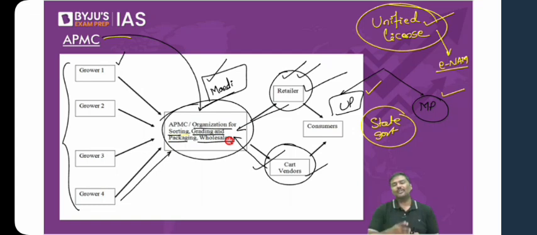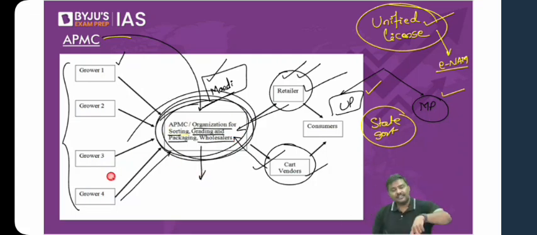Now have a look at this. All these crops will come to the APMC market. Don't you think the APMC market should have infrastructure for warehousing, sorting, grading, and packaging? Any problem with this? The warehousing should be there. Sorting, grading, packaging infrastructure should be available in the market. But do we have sufficient warehousing infrastructure? Already you know the answer. Do we have sufficient sorting, grading, and packaging infrastructure? Again, the answer is no. So there is a problem with respect to infrastructure available at APMC mandis. The mandis are collecting charges from you, but the infrastructure that they have is very inferior.